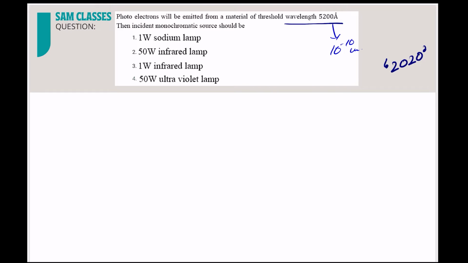The incident monochromatic source should be, now what it should be? So here the question looks very critical, correct? No, nothing critical. Just now what equation I told, for all these, this is the Einstein's equation, and each and every question you can solve by these equations, almost all of them.